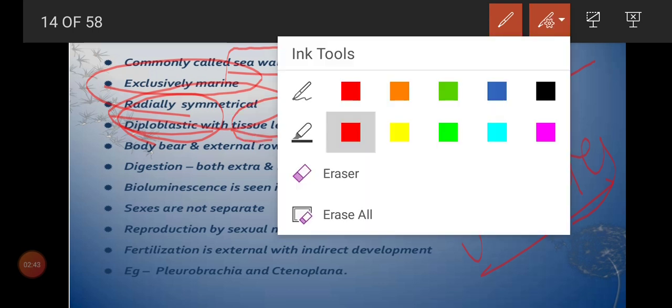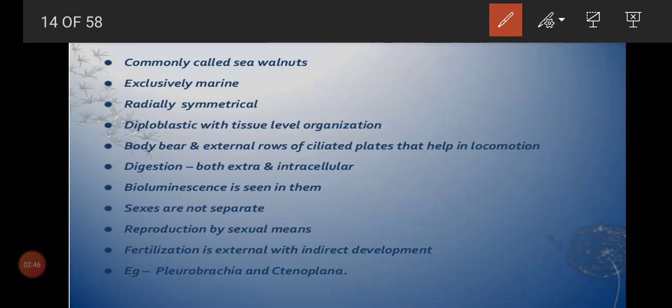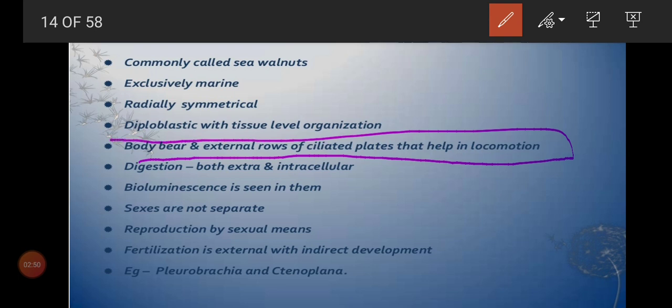And here one interesting character is that the body bears external rows of ciliated plates that help in locomotion. Normally there is no separate organ for locomotion, like how we have legs for locomotion. These kinds of animals don't have a separate organ for locomotion, but the body will have small finger-like ciliated structures. These ciliated plates are helpful for the movement of the animals, and we can see them in the external region.